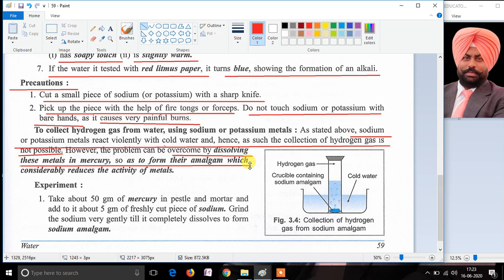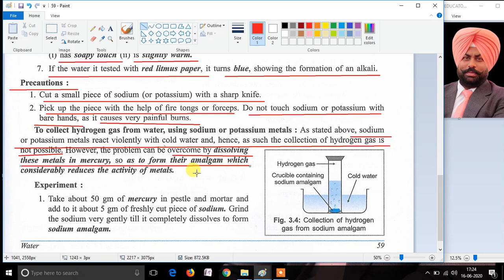When sodium is dissolved in mercury, it forms sodium amalgam. When potassium is dissolved in mercury, it forms potassium amalgam. And these amalgams are not as reactive as bare sodium and bare potassium.